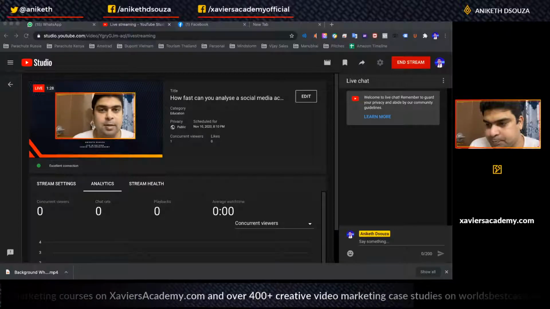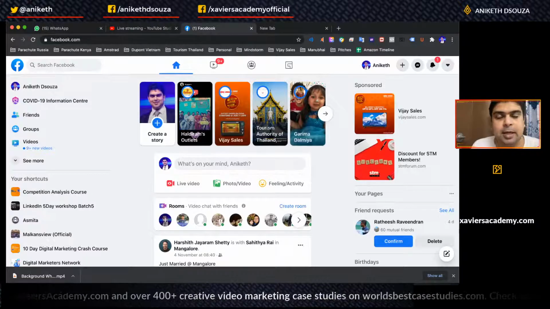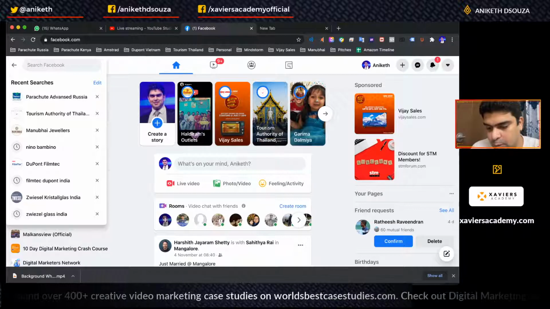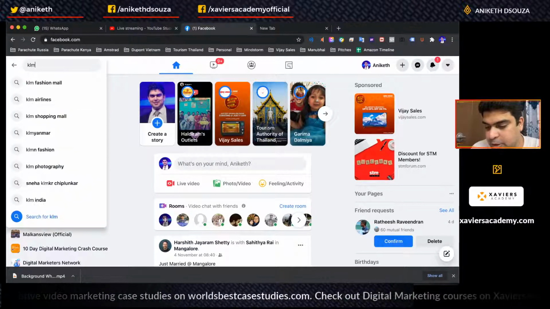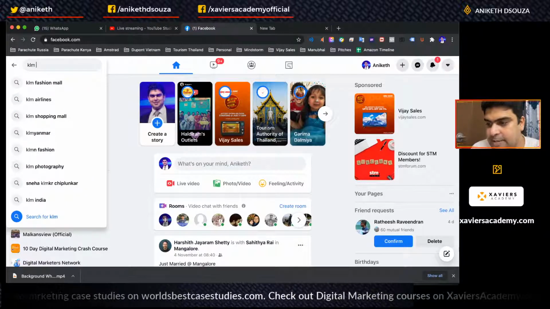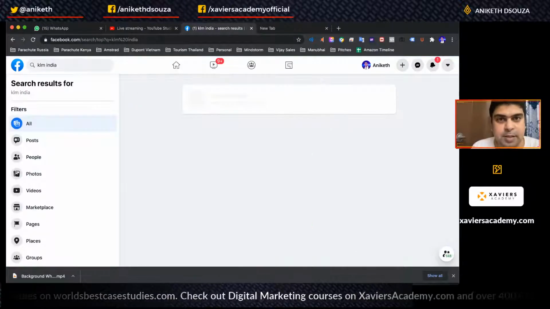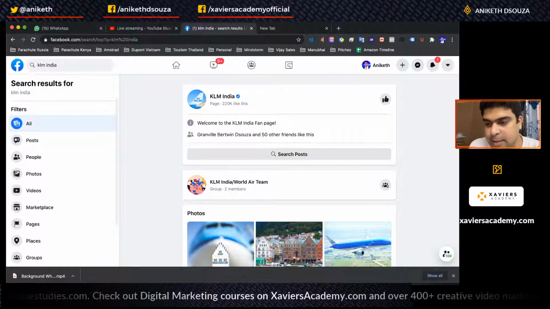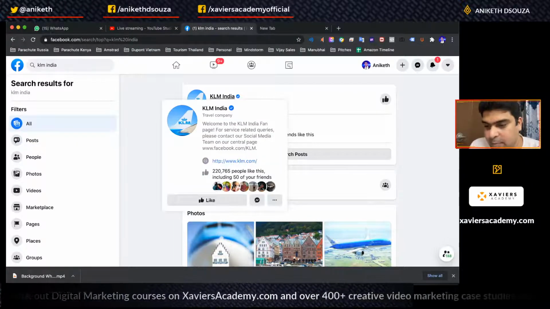Okay, so now I've just opened up a page. So let's look at analyzing KLM India. KLM is one of the leading airlines. It's a leading Dutch airline. So I'm just going to look at analyzing KLM India, and I'm just browsing KLM India just like you would normally do. So this is KLM India. It's a verified account. So these are things that I generally look at when I'm directly looking at the page.